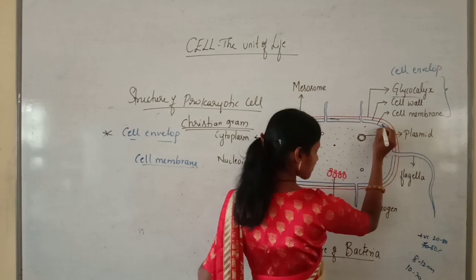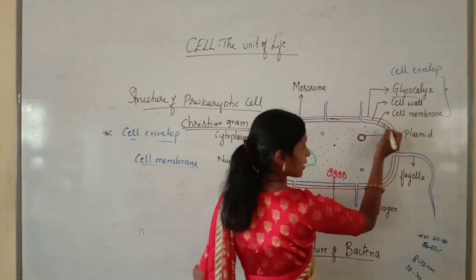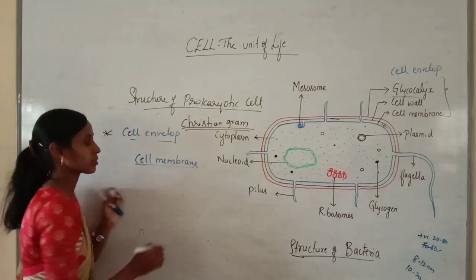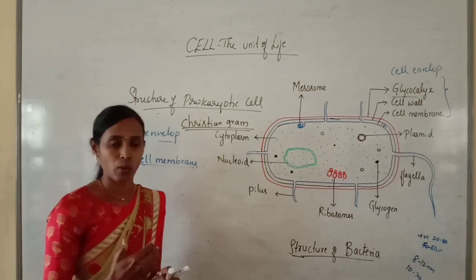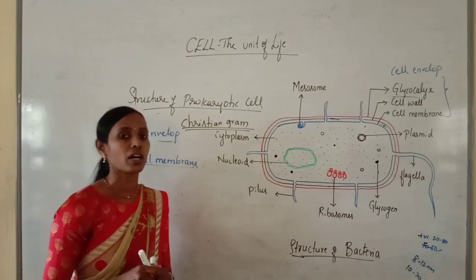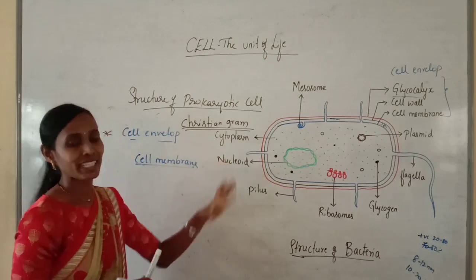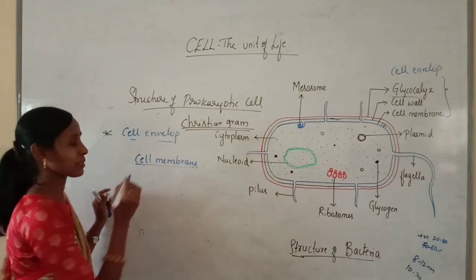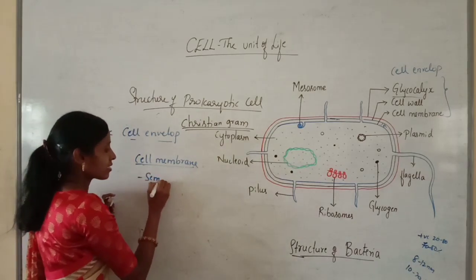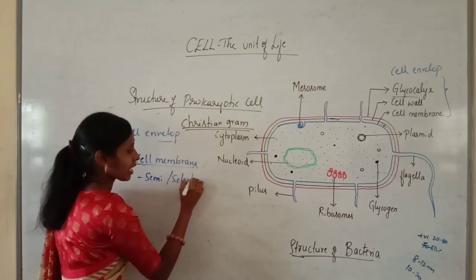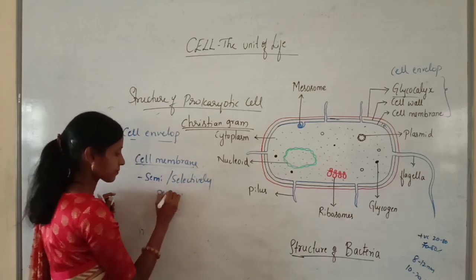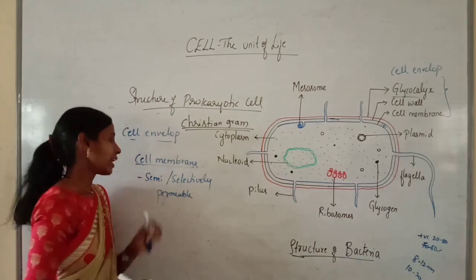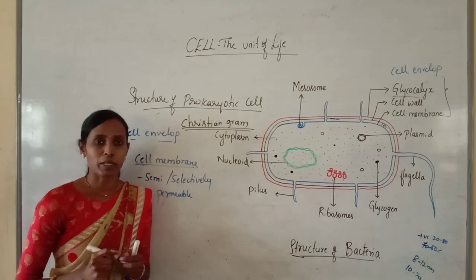The space between the cell wall and cell membrane is called the periplasmic space. But now we are talking about the cell membrane. It is present below the cell wall and is the innermost layer of the bacterial cell. Whenever we say cell membrane or plasma membrane, it is called semi-permeable or selectively permeable.